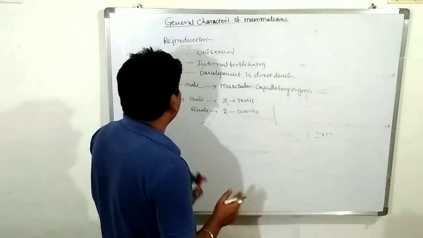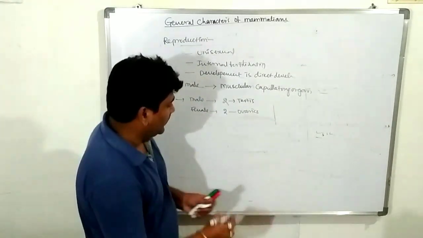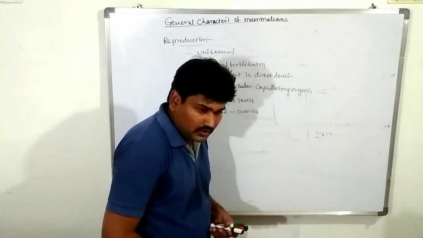So this is the information about the characteristic features of mammalians.